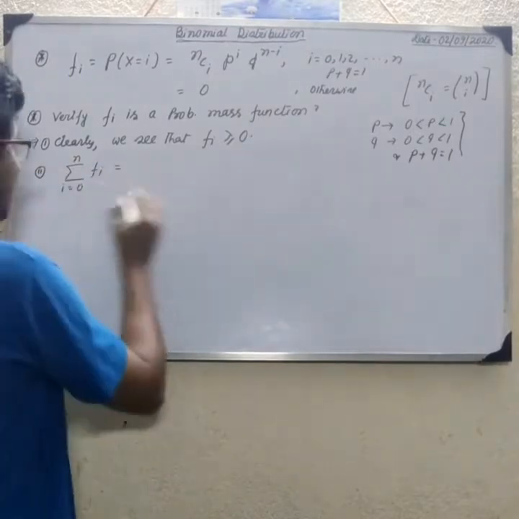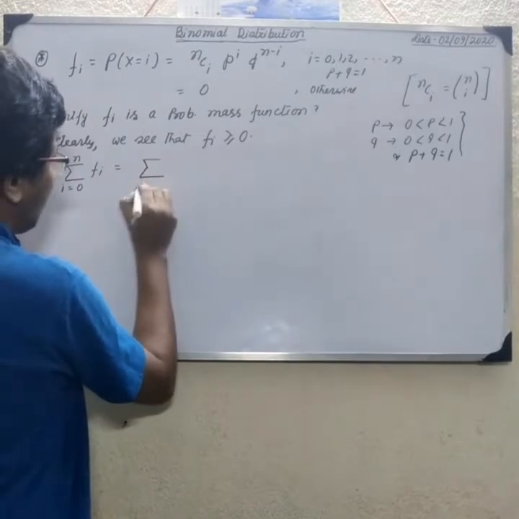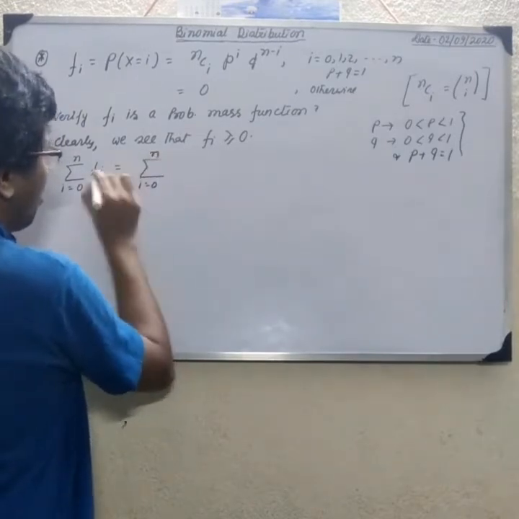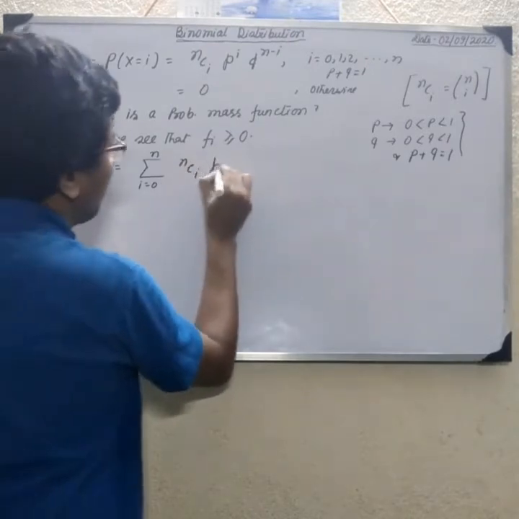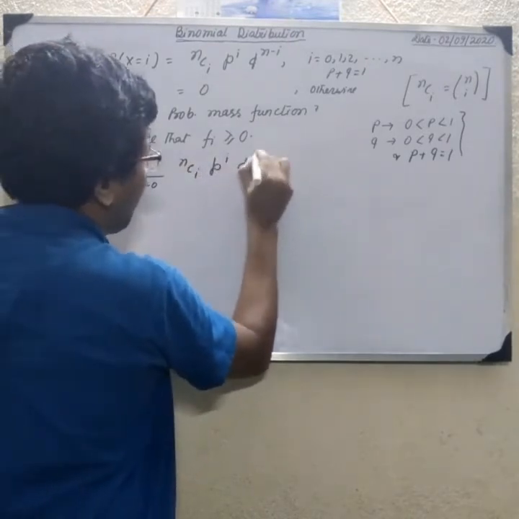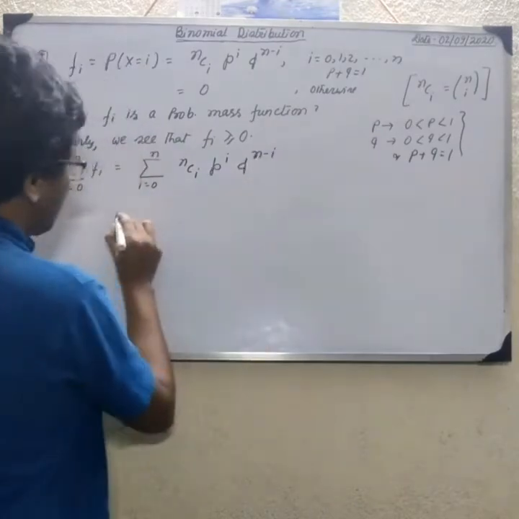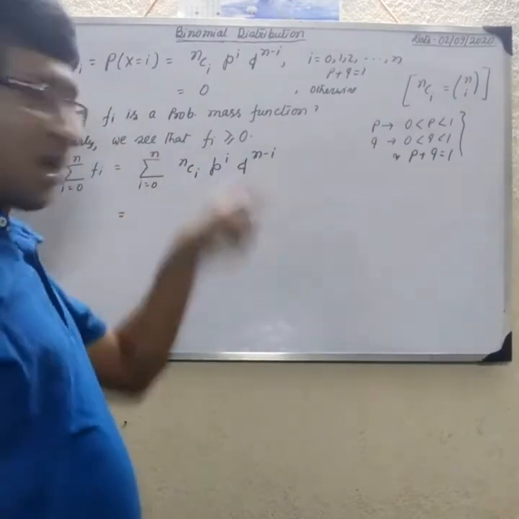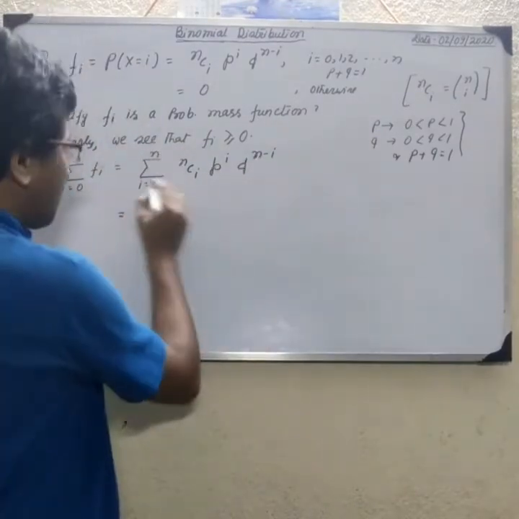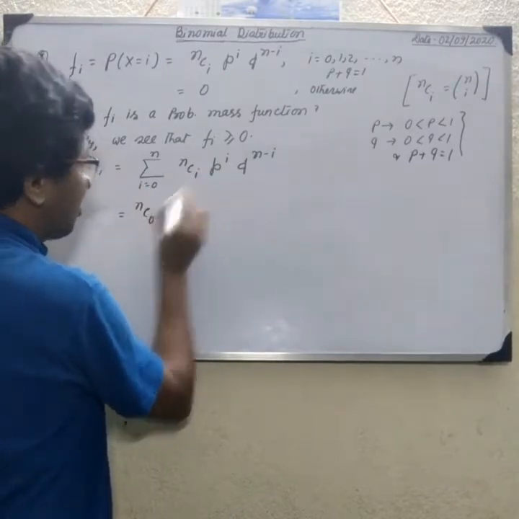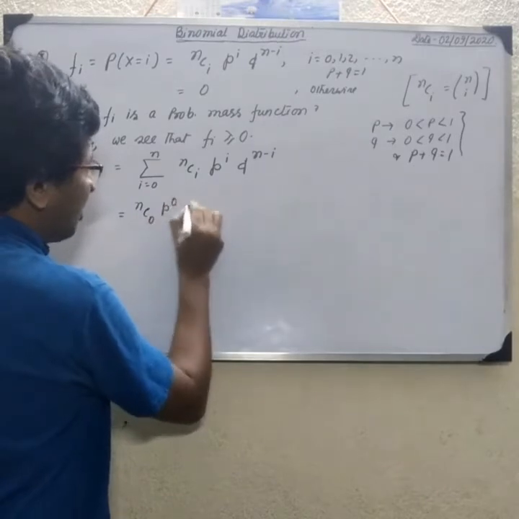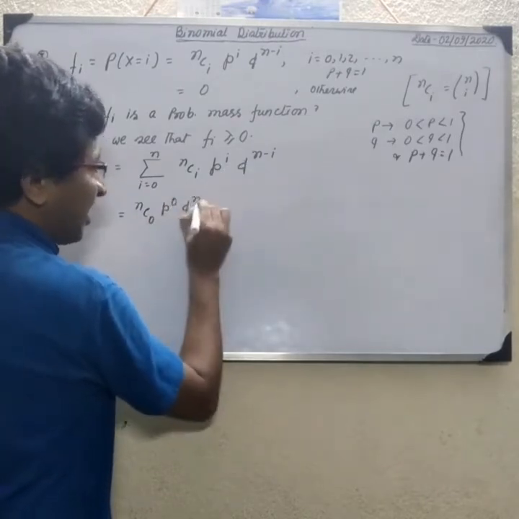So the sum from i equal to 0 to n, put the value f(i) equal to nCi p to the power i and q to the power n minus i. Put i equal to 0, 1, 2 and so on up to n. For i equal to 0: nC0 p to the power 0 q to the power n minus 0, that is n.